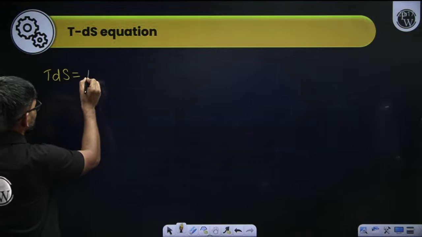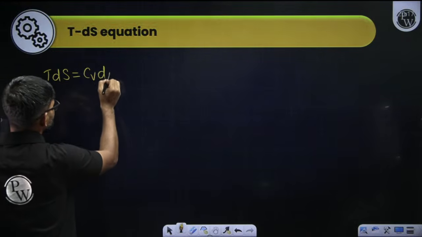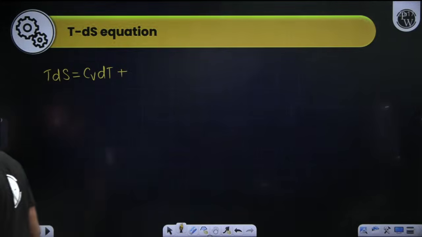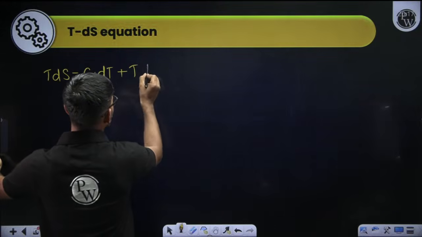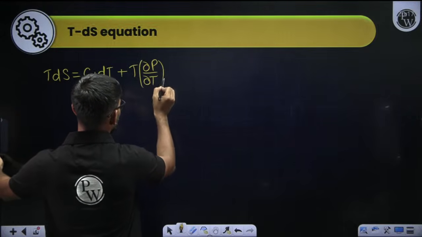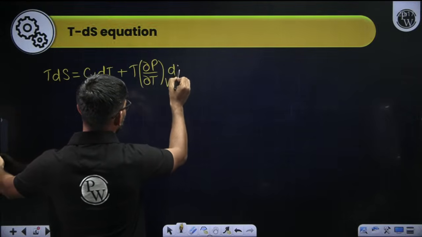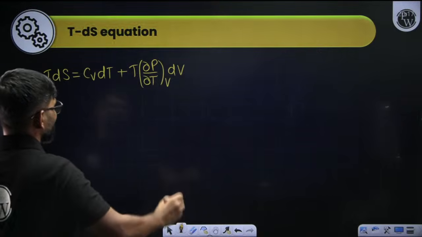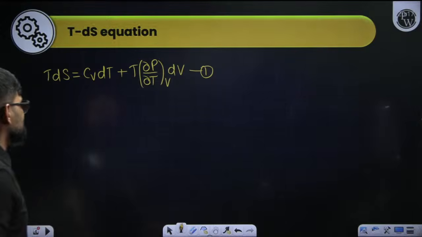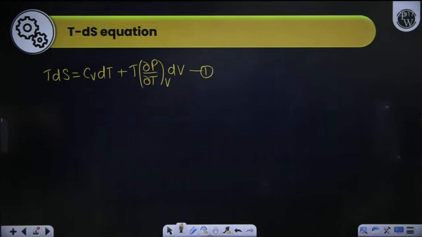One is TdS equal to Cv dT plus T into (∂P/∂T) at constant volume into dV. This is the first TdS equation.